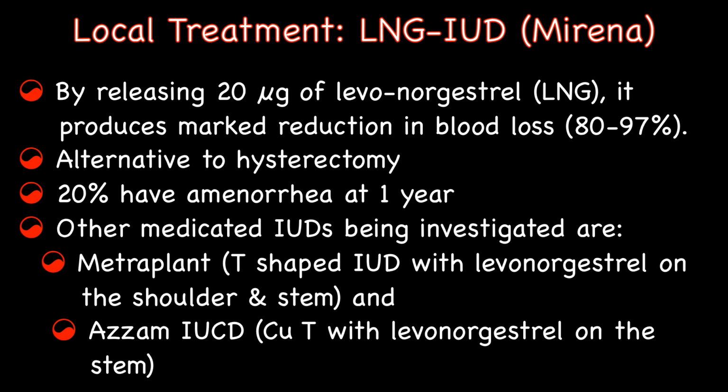Levonorgestrel releasing intrauterine system such as Mirena can also be used in the treatment of DUB. By releasing 20 micrograms of levonorgestrel, it produces marked reduction in blood loss, that is 80 to 97%. 20% may also have amenorrhea at 1 year.